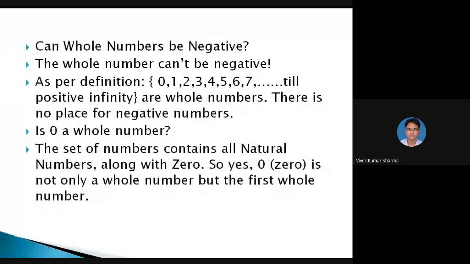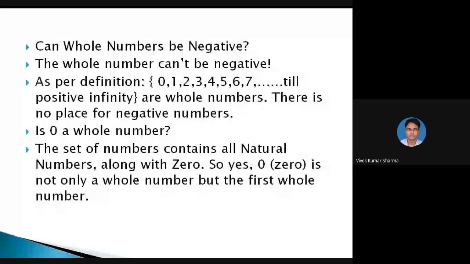The whole numbers cannot be negative as per definition. And is 0 a whole number? Yes. The set of whole numbers contains all natural numbers along with 0. So, rational and irrational number definition.